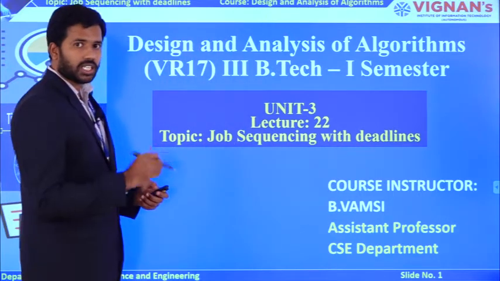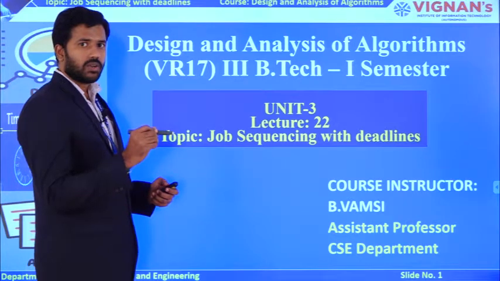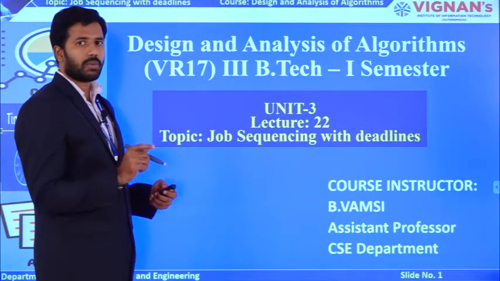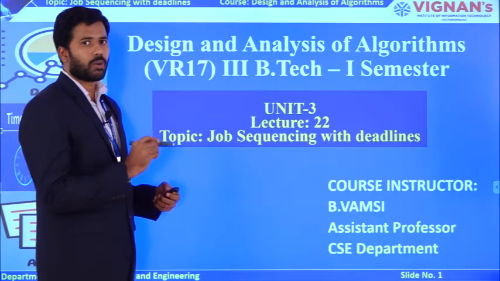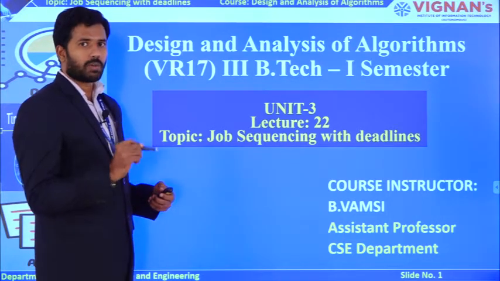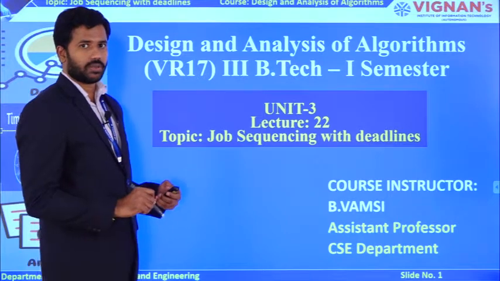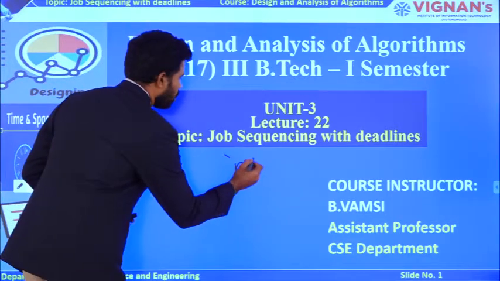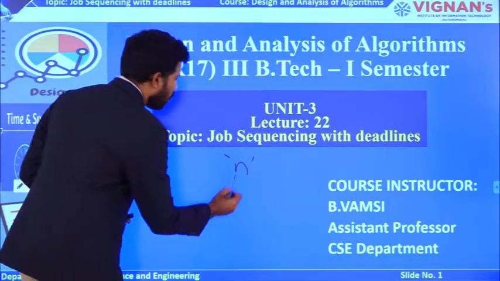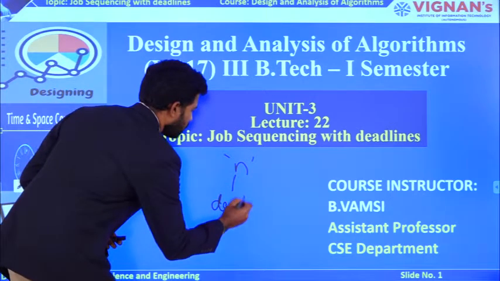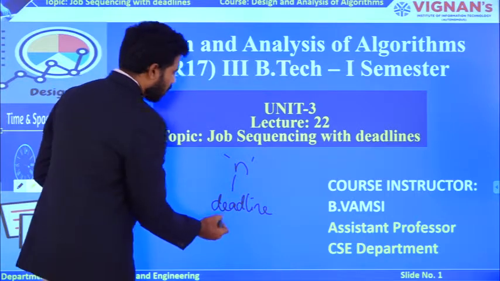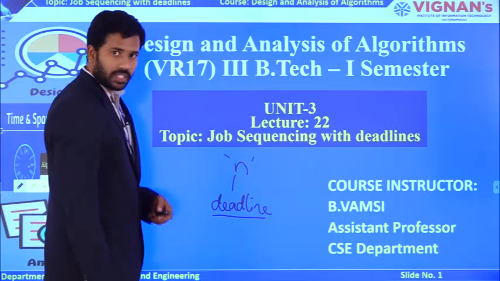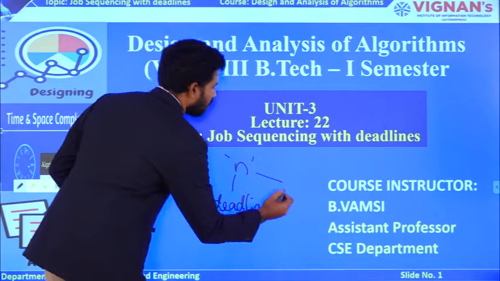So your task is to execute those jobs within the deadline only, so that you have the capability to gain some profit. Like your knapsack problem, this problem also is going to have an optimal solution, which is going to be the maximum value. So you are going to have n number of jobs. Every job has a particular deadline to perform its execution, and if you execute the job within the deadline,